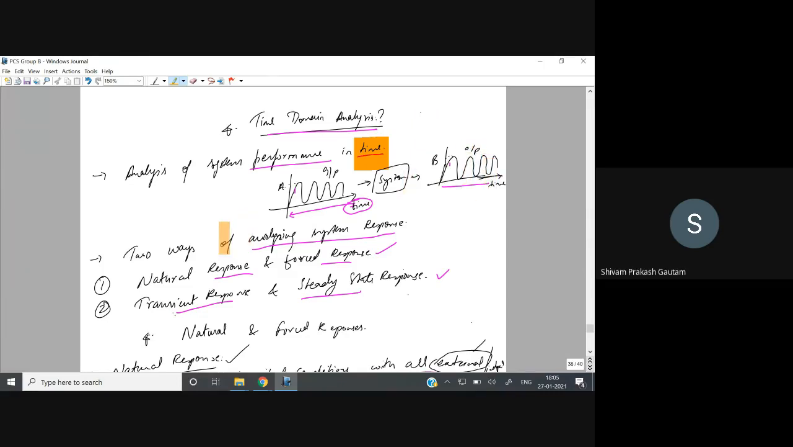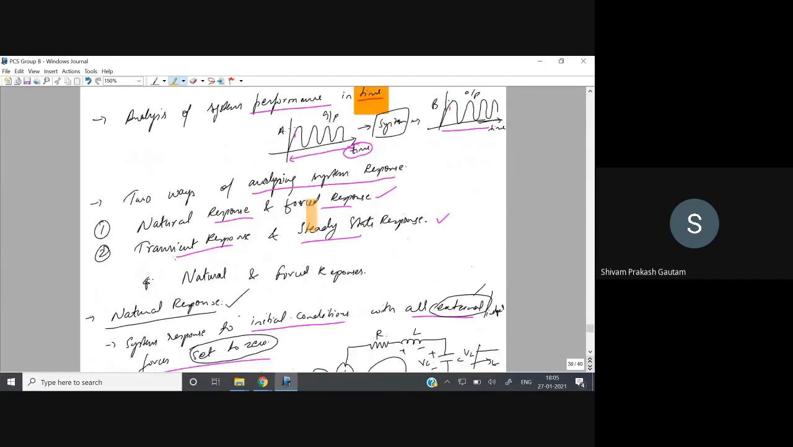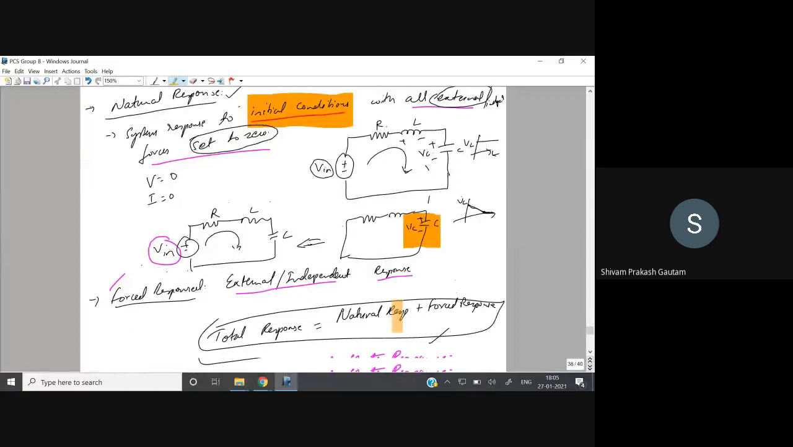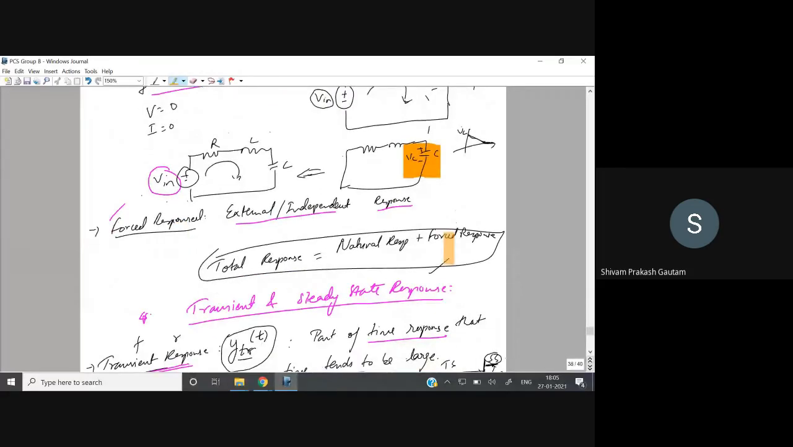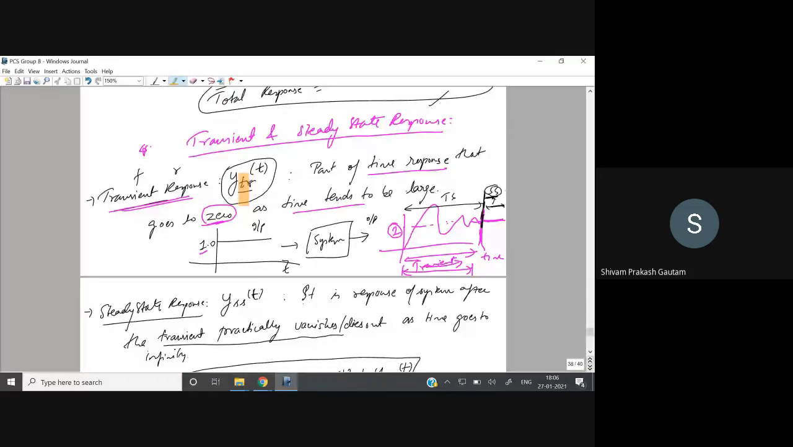So there are two ways: natural response and forced response, transient response and steady state response. Natural response is due to the initial condition. Suppose you have an RLC circuit and you have a capacitor voltage before you apply the input voltage. One response will be due to the capacitor voltage. First we will study this, then we will apply the input voltage as the forced response, and then we will study that. So total response will be natural response plus forced response. Similarly, for transient and steady state response, the transient response is YTR(t), where subscript TR stands for transient response.